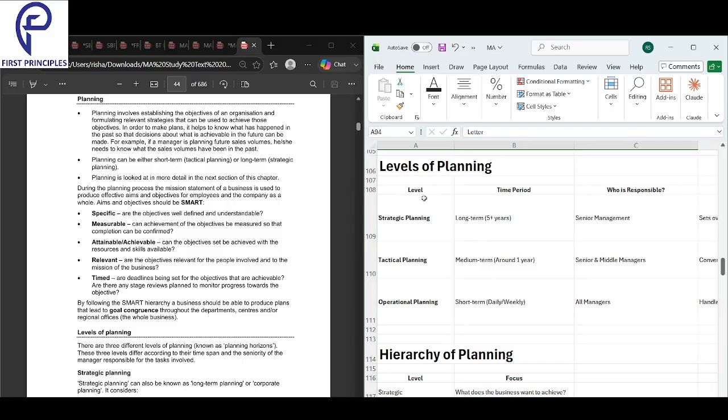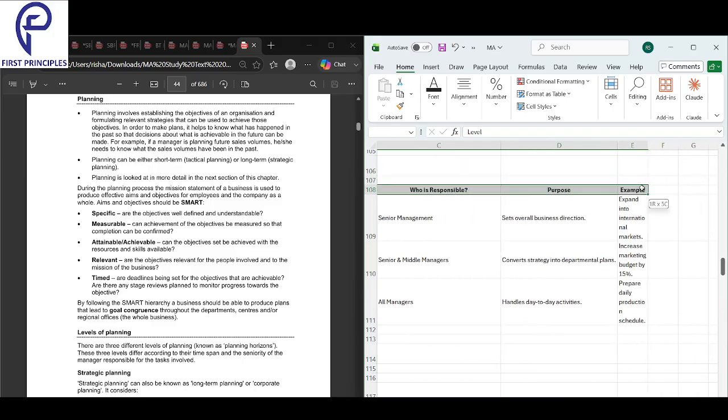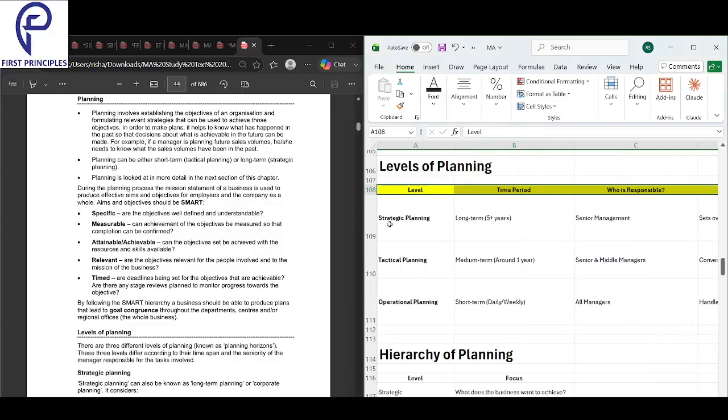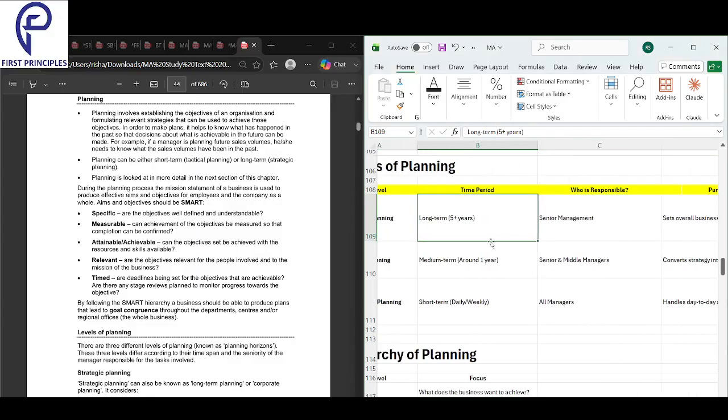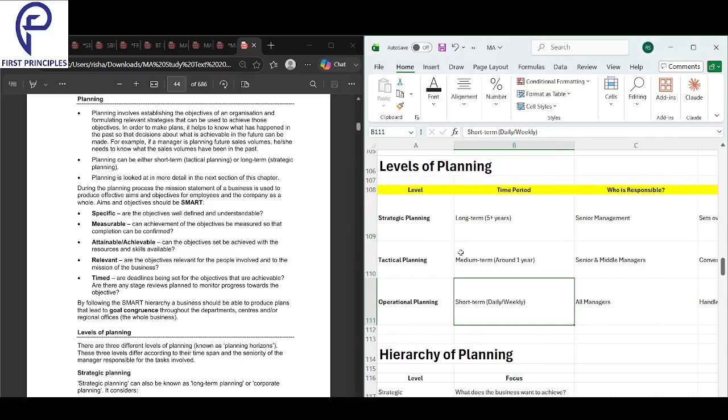Next, we look into levels of planning. There are three levels of planning. First is strategic planning. It's long-term planning, medium-term planning, short-term planning. Three levels of planning: long-term, medium-term, short-term.